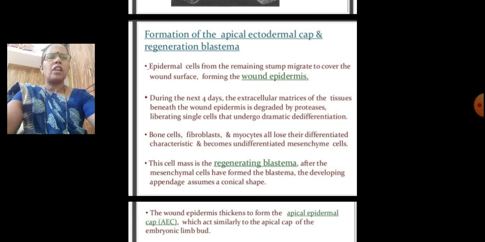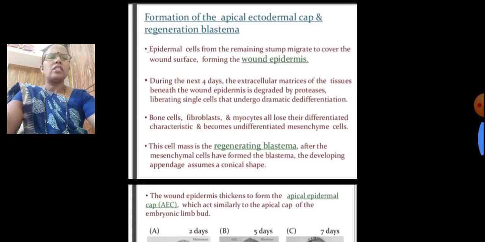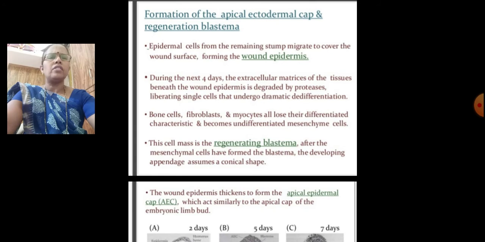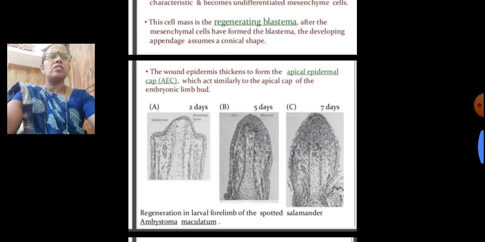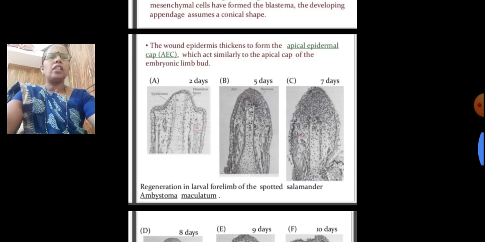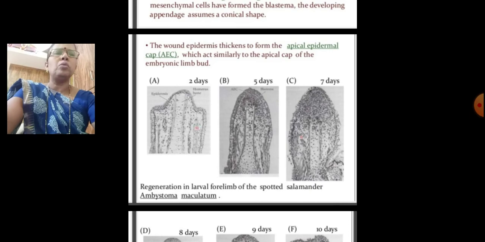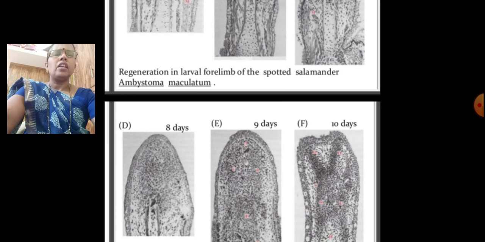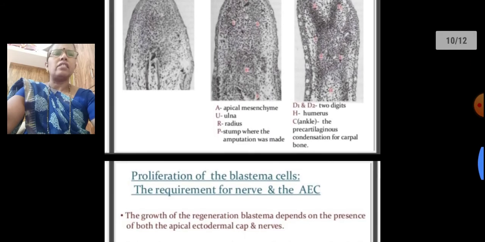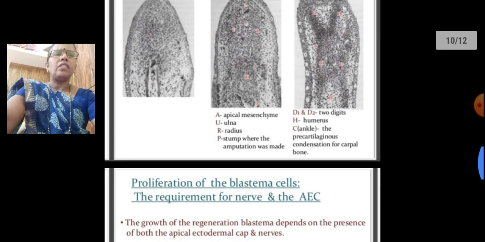After the mesenchymal cells have formed the blastema, the developing appendage assumes a conical shape. The wound epidermis thickens to form the apical epidermal cap, which acts similarly to the apical cap of the embryonic limb bud. That is also in the figure. See 2 days, 5 days, and 7 days: regeneration in the larval forelimb of the spotted salamander, Ambystoma maculatum. Then 8 days, 9 days, and 10 days, that is also seen in the figure.